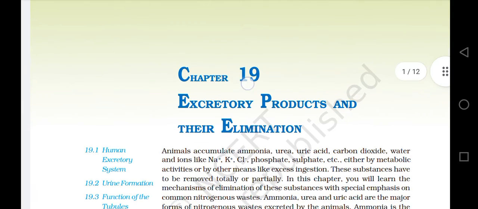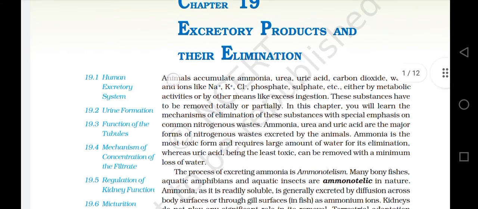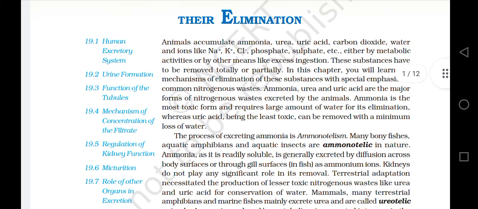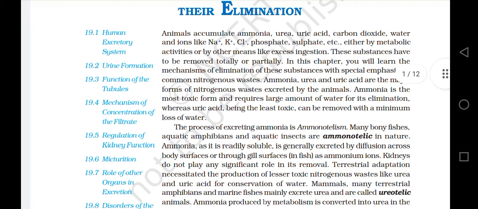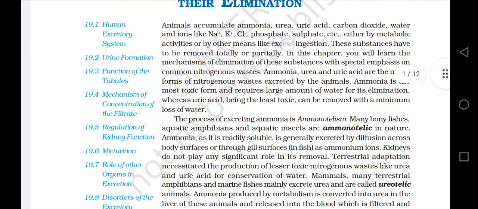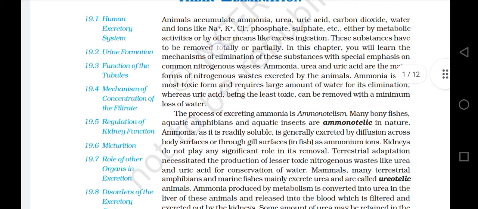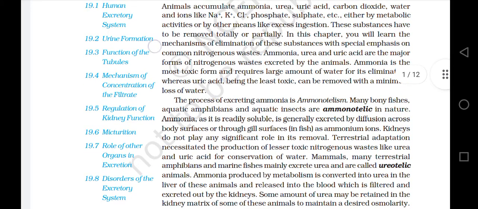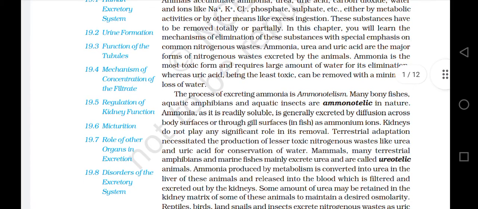Class 11, Chapter 19, Excretory Products and their Elimination. Animals accumulate ammonia, urea, uric acid, carbon dioxide, water, and ions like sodium, potassium, chloride, phosphate, sulfate, etc., either by metabolic activities or by other means like excess ingestions. These substances have to be removed totally or partially. In this chapter, you will learn the mechanisms of elimination of these substances with special emphasis on common nitrogenous waste.